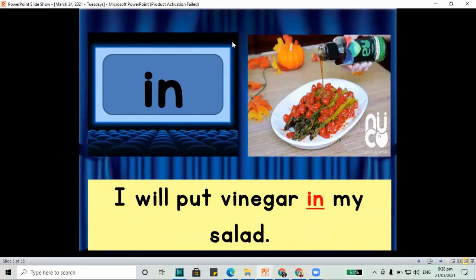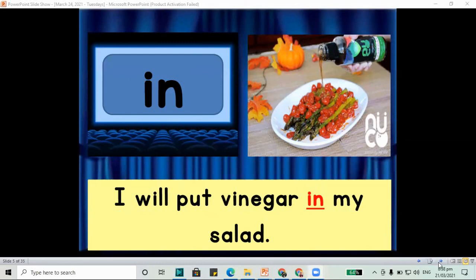How about this one? We have the word in. I and N make the word in. I will put vinegar in my salad. We have the word in. I and N make the word in.